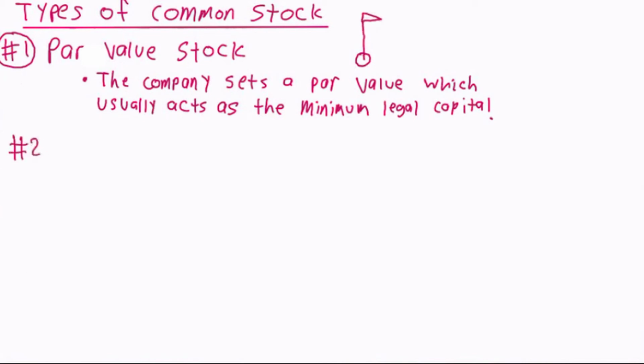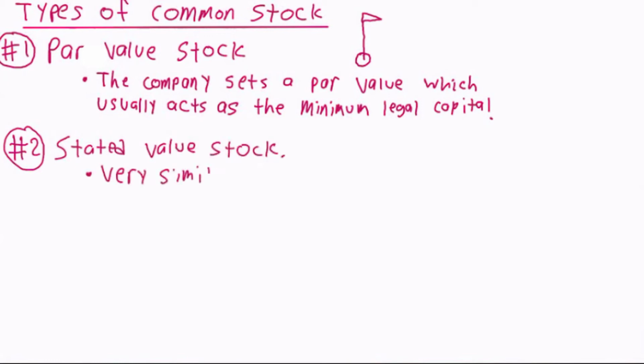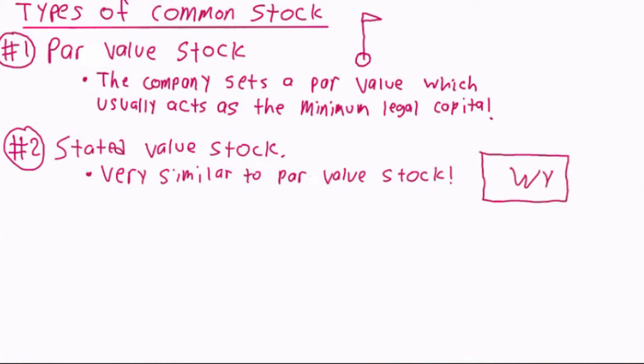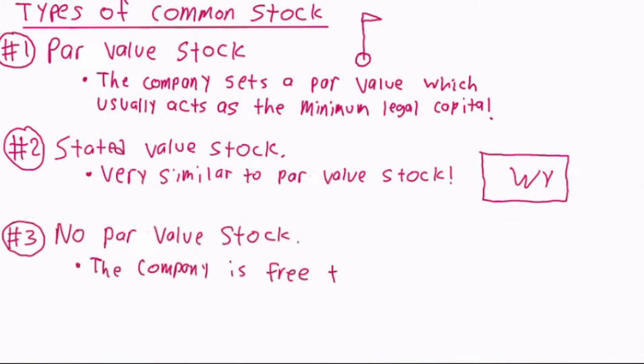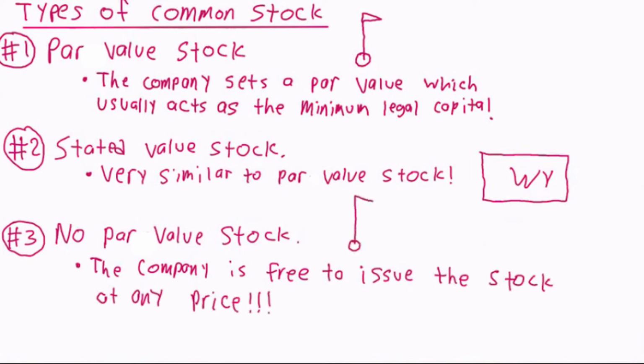You may also encounter stated value stock, which, for the purposes of this class, is essentially the same thing as par value stock. The journal entries for stated value stock will be identical to those of par value stock, with the exception of the naming of the accounts, which will be explained later. The third type of common stock is what is called no par value stock. The advantage of this type of stock is that it can be sold for any value and is not limited to a minimum amount like stated or par value stocks.